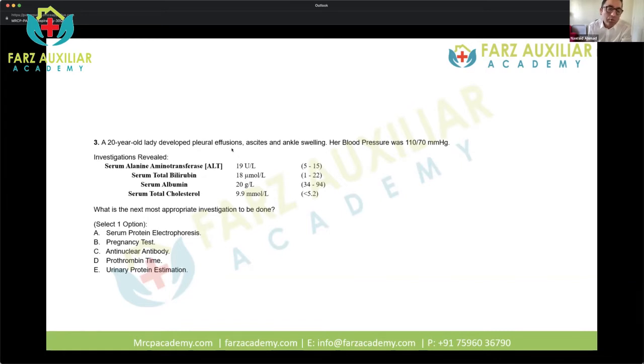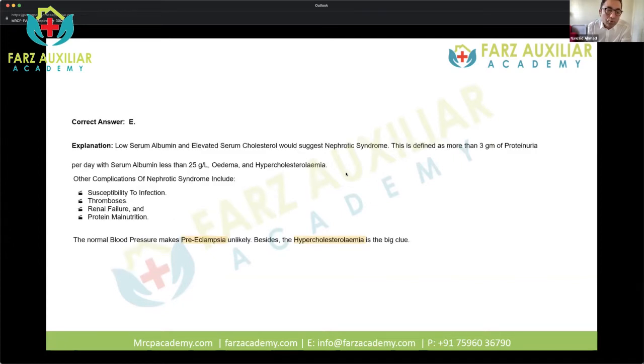And one of the most common causes of renal failure, which causes pleural effusions, ascites, and ankle swelling, is nephrotic syndrome. So you would do a urine protein estimation to check if this lady is passing more than 3 grams of protein in the urine, and that would almost invariably clinch the diagnosis.